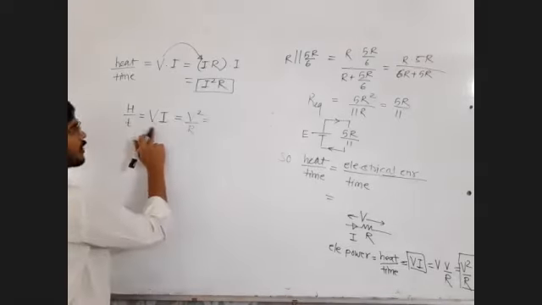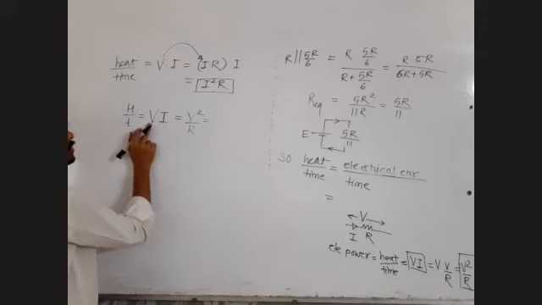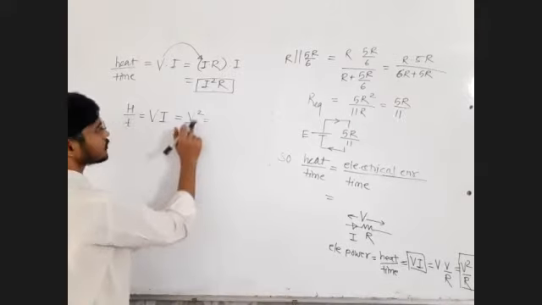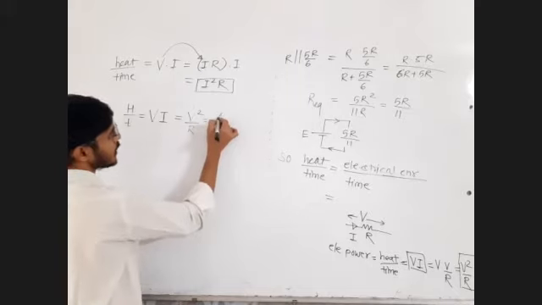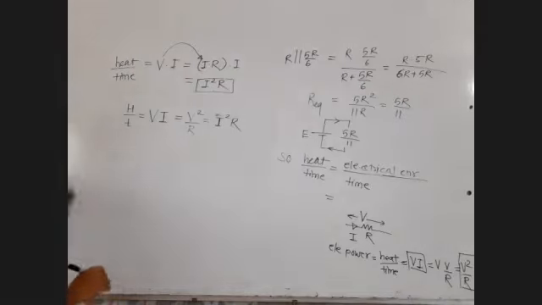Power is equal to VI. One formula is enough. If you don't want current, replace current. If you don't want potential difference, replace potential difference. The third is I square R. And if you are asked heat,